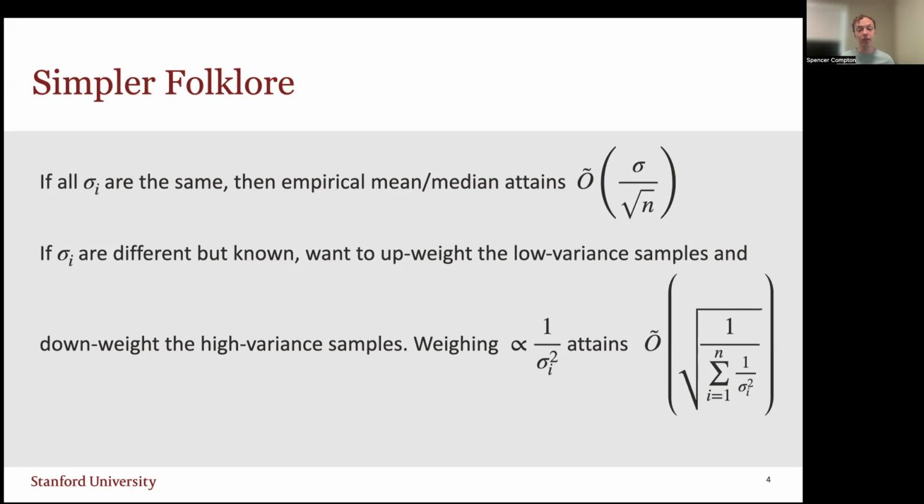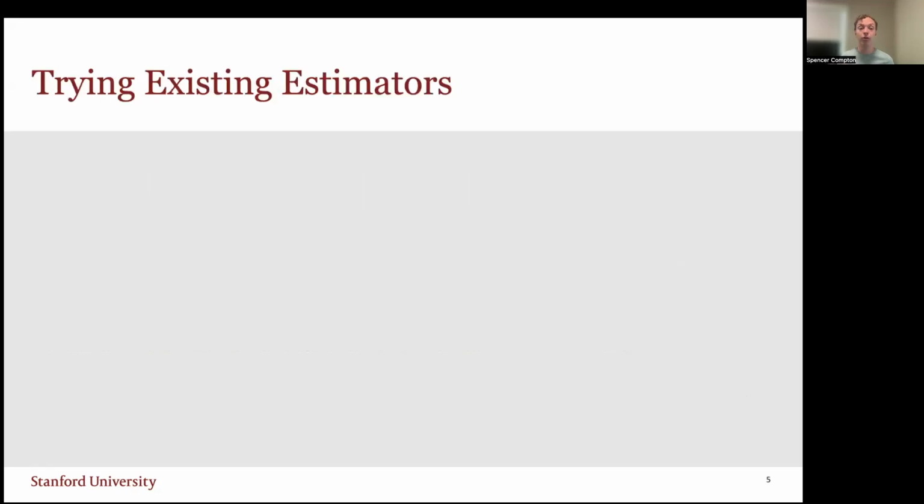The trickiness of this heteroskedastic mean estimation problem we study is that we don't know the variances of each point. So we can't just upweigh the good ones and downweigh the bad ones. Instead, we have to figure out some other structure to leverage in our algorithm. Maybe it helps to work through some existing estimators and how they perform in this heteroskedastic task.